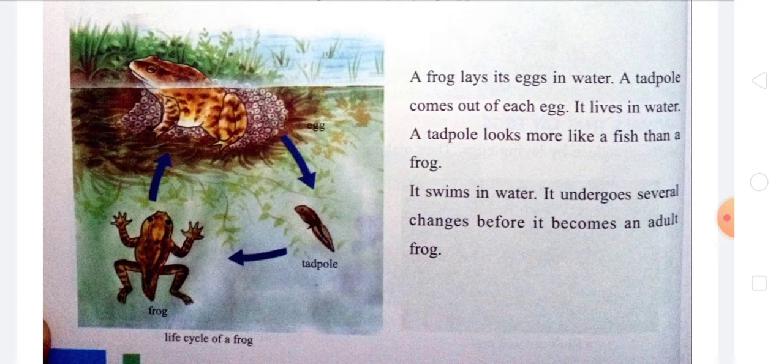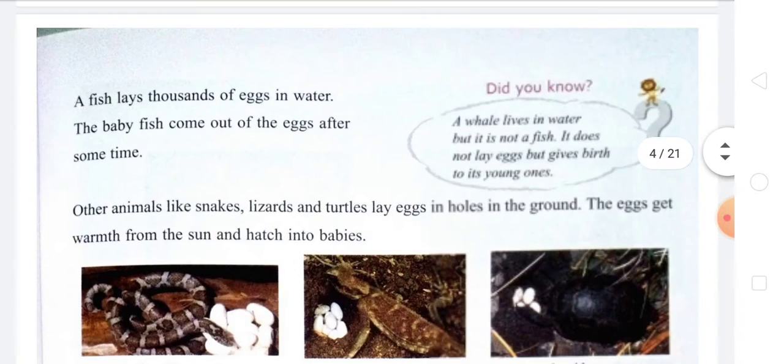It lives in the water and swims like a fish. It undergoes several changes and becomes an adult frog. This whole process is the life cycle of the frog: egg, tadpole and adult frog.